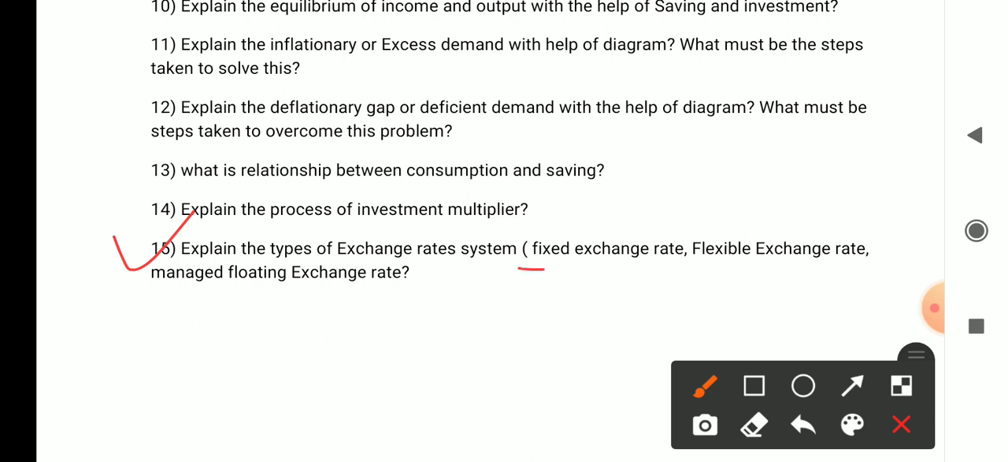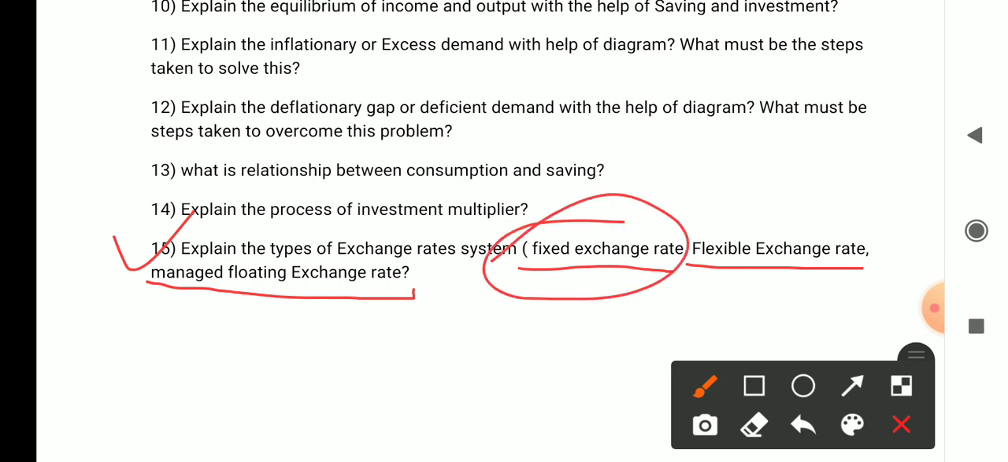15th question, that is the last question, that you have to explain the types of exchange rate system. What is a fixed exchange rate, what is a flexible exchange rate, or what is a managed floating exchange rate. So these are very very important. Even this can come for the 2 marks and separately 3 marks, and even the difference can come. और जब भी difference आती है आपको T form में लिखना है.